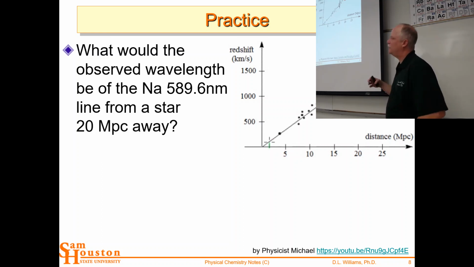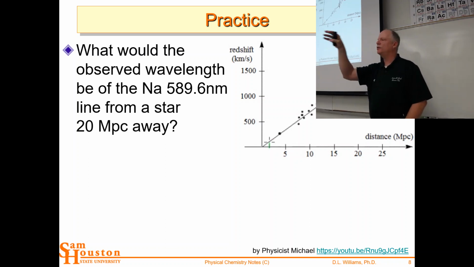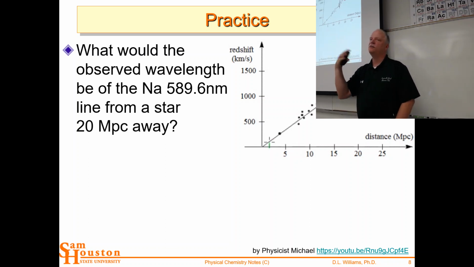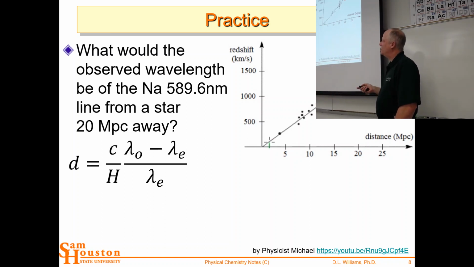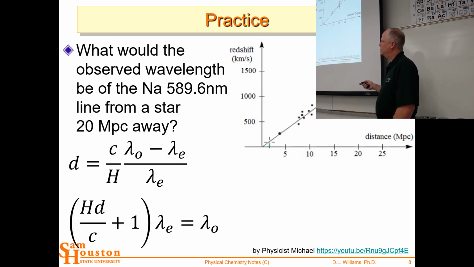So this is how you would do this the other way. If you had a star and the brightness told you it was 20 megaparsecs away, what would be the expected sodium line position? And so we do a little bit of algebra here. That's the distance, but we want to get this observed lambda. So we're going to bring h to the other side, bring the speed of light into the denominator on the other side. We can rearrange this to where it's lambda 0 over lambda e minus 1. And so we'd bring that 1 to the other side and then multiply by lambda e. So that's the algebra to get to this point here. And so now we've solved for the observed wavelength.